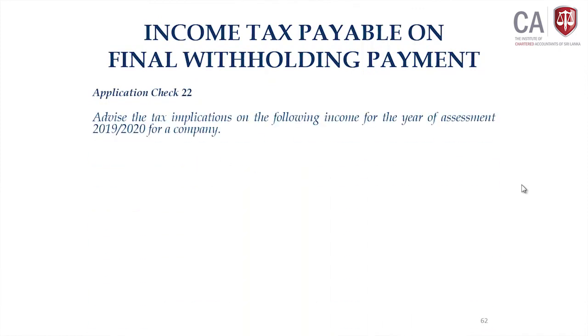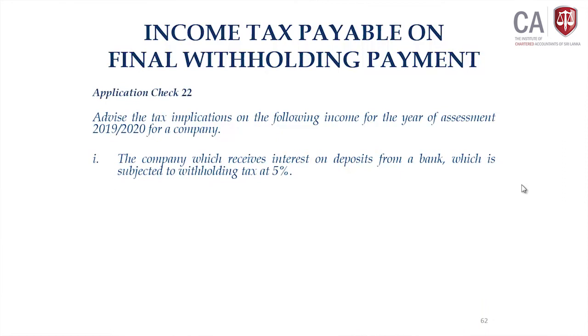Look at the final question, application check 22, to understand this overall picture of the liability. Look at the tax implication on the following income for the year of assessment 1920 for a company. Let us say the company receives interest on deposit from a bank which is subject to withholding tax at 5%. Under what component is this liable? Charging section.